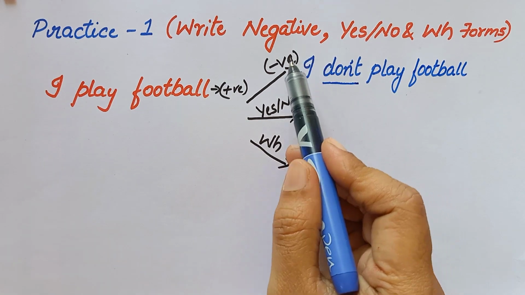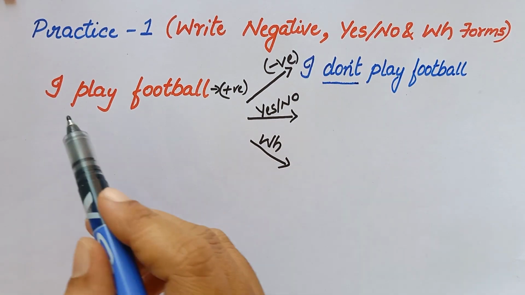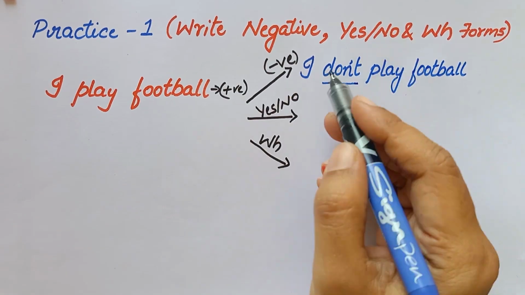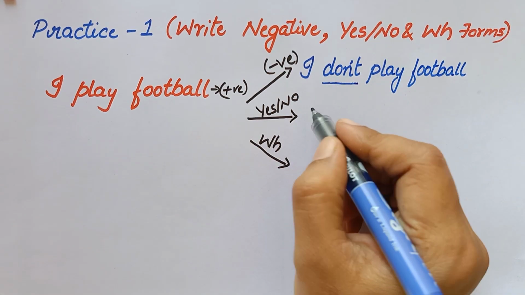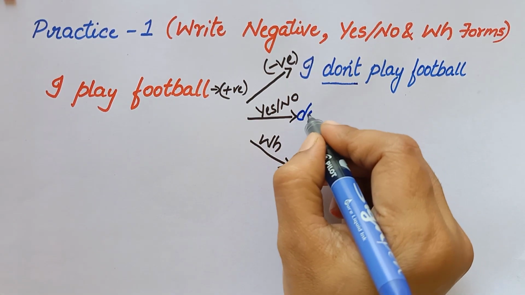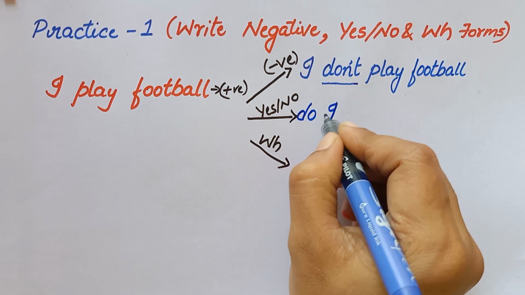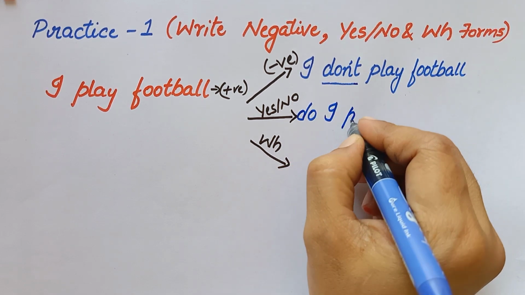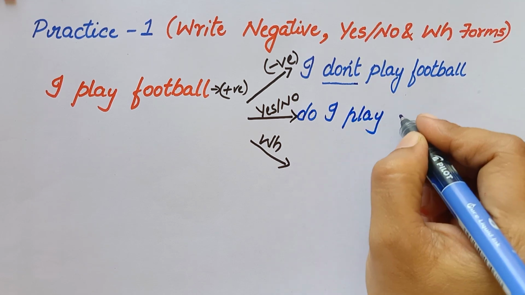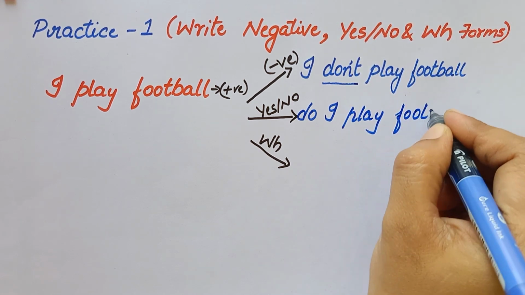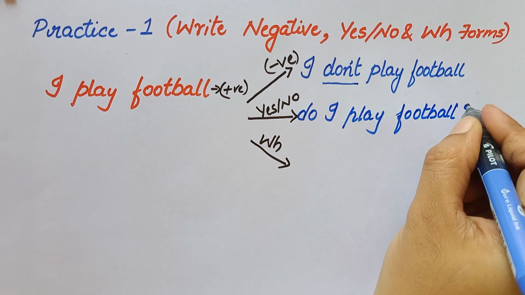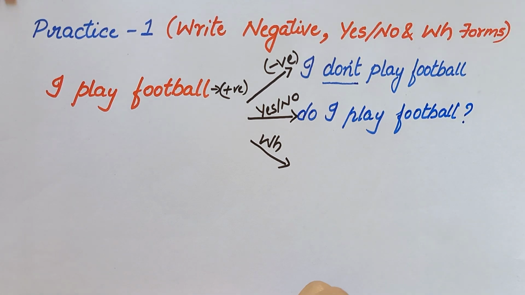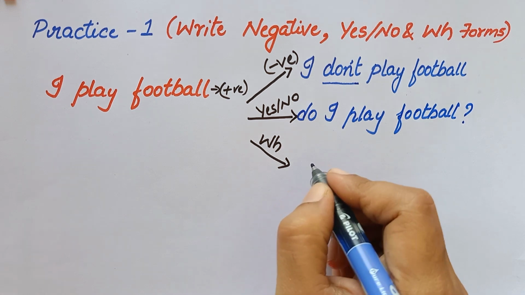Next, we'll see yes or no question, how to form a yes or no question. So, do I play football? I is there, so we are going to use the word do here. We are going to start the question with do in case of simple present tense. Do I play football?